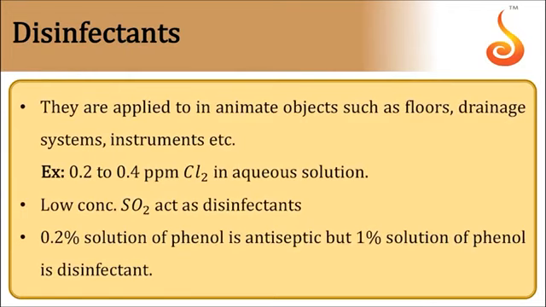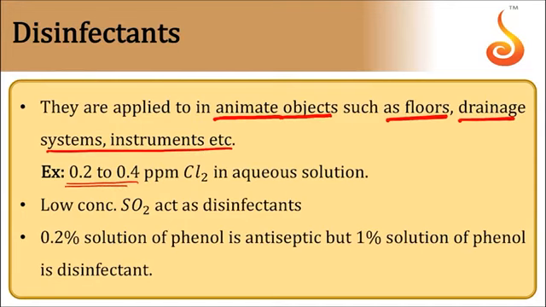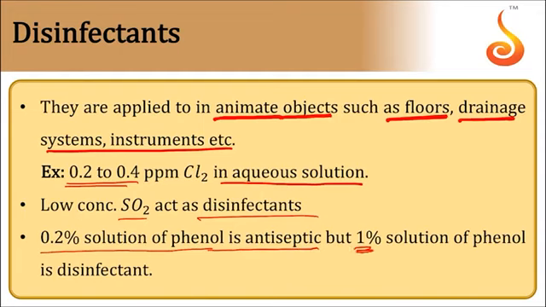Disinfectants. They are applied on inanimate objects, non-living things such as floors, drainage systems, etc. Example, 0.2 to 0.4 ppm chlorine in aqueous solution. Low concentration of SO2 can act as disinfectant. A 0.2% solution of phenol is antiseptic, but in high concentration, a 1% solution of phenol acts as disinfectant. So antiseptic is used on living cells, but disinfectant is used on non-living objects.